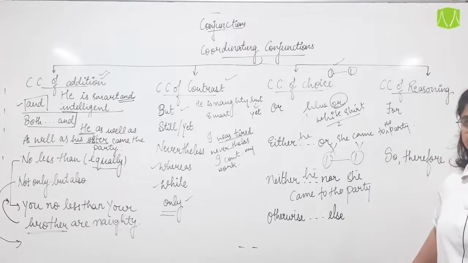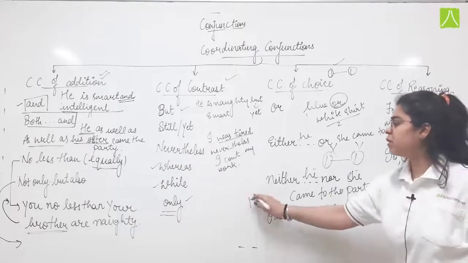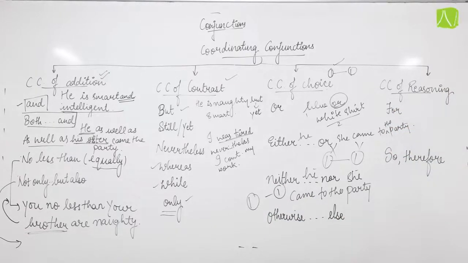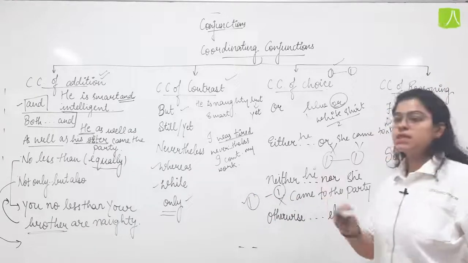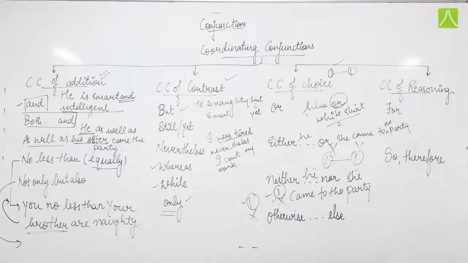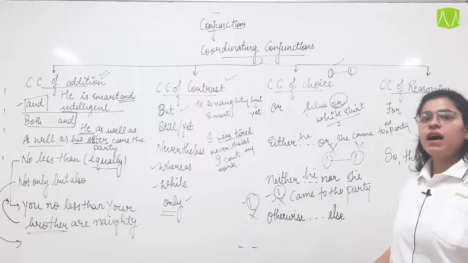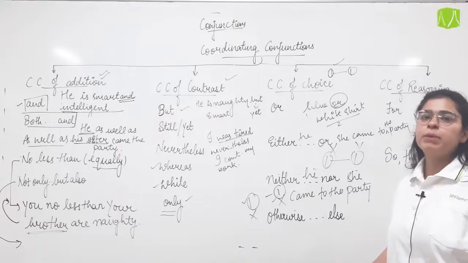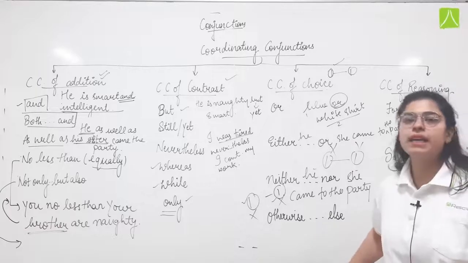Otherwise, else. Now, otherwise is used when I again have 2 different options, and if I go with one, I am about to skip the second one, and if I go with the second one, I have to skip the first one. For example, he would have to leave, otherwise, or we can say else, he would be late. He would have to leave, otherwise he would be late.